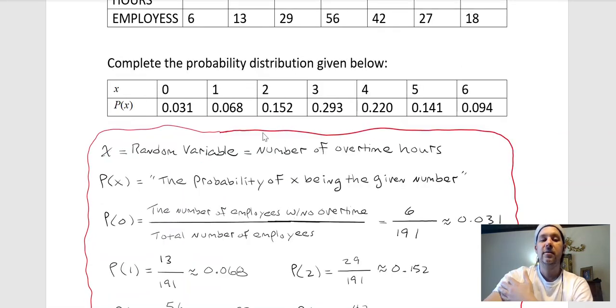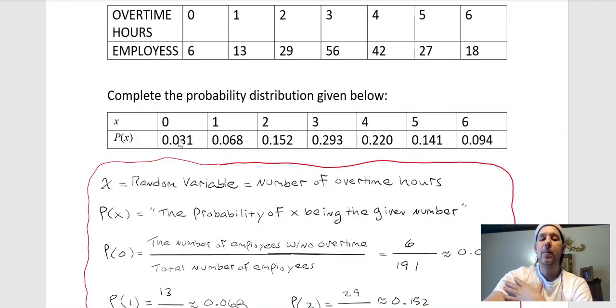All right. So like here, our random variable is x, and that stands for the number of overtime hours. And then right here, P of x is the probability of x being that given number.